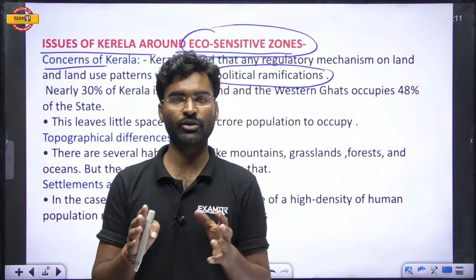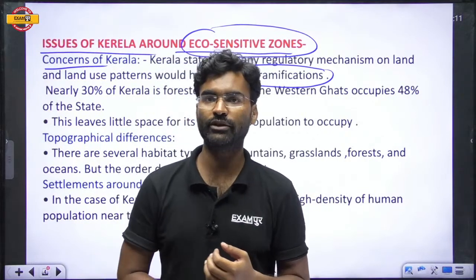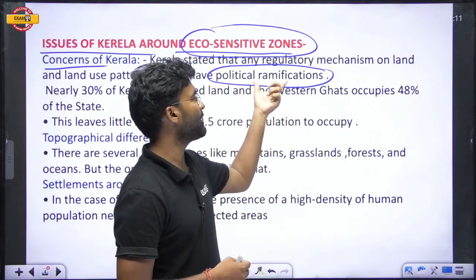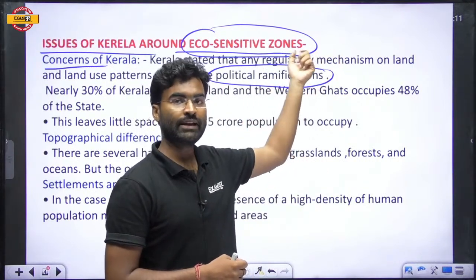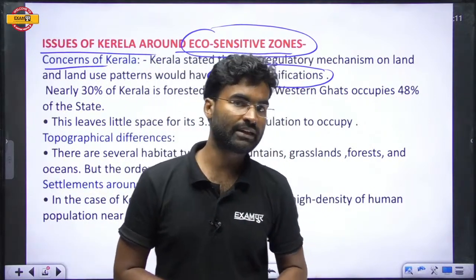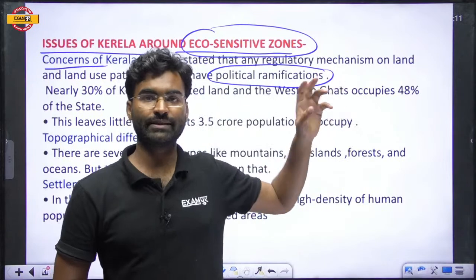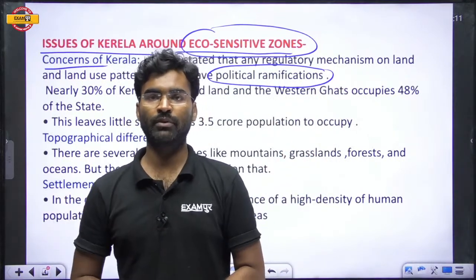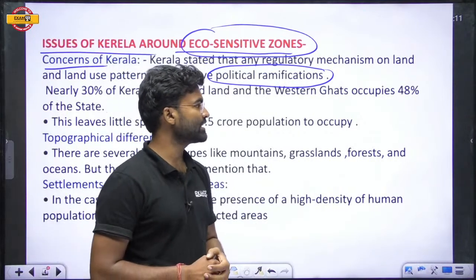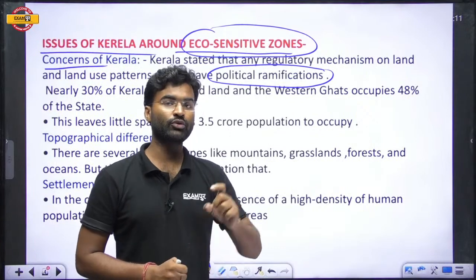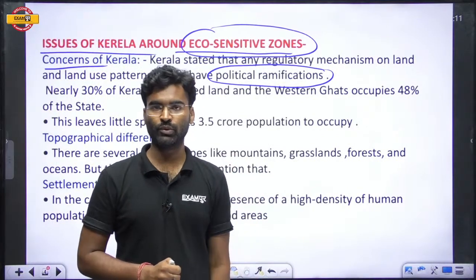If you understand the concept of the front and the boundary, then a political ramification comes, and because of that political ramification, the state could not reach any particular conclusion. That creates hurdles to implement this type of rules.